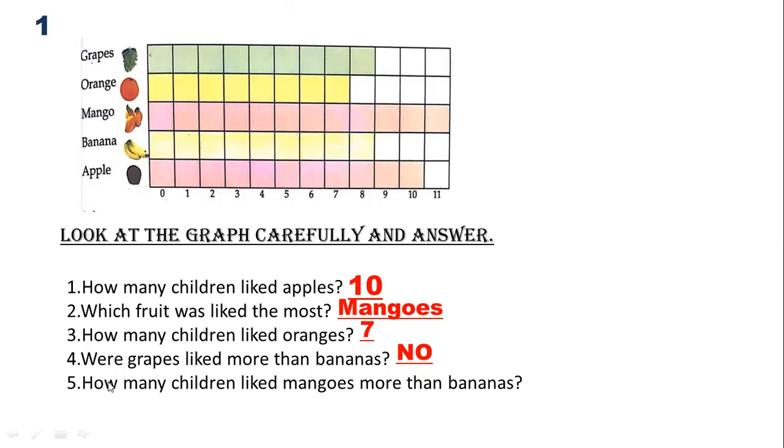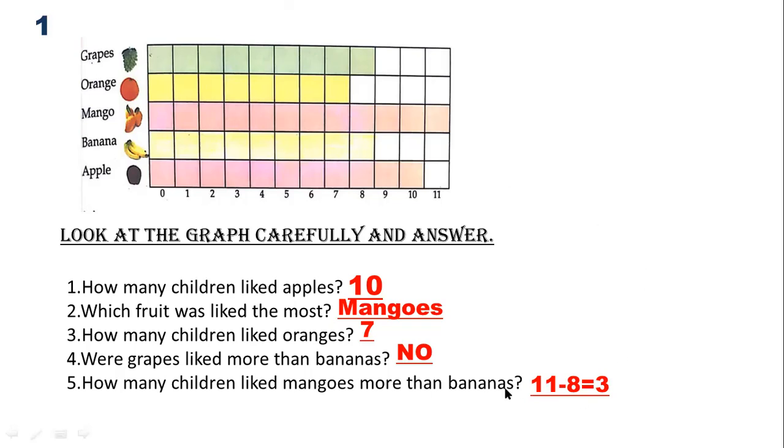Let's see the next question. How many children liked mangoes more than bananas? Now here you have to find the difference between mangoes and bananas. Mangoes are 11 and bananas are 8.